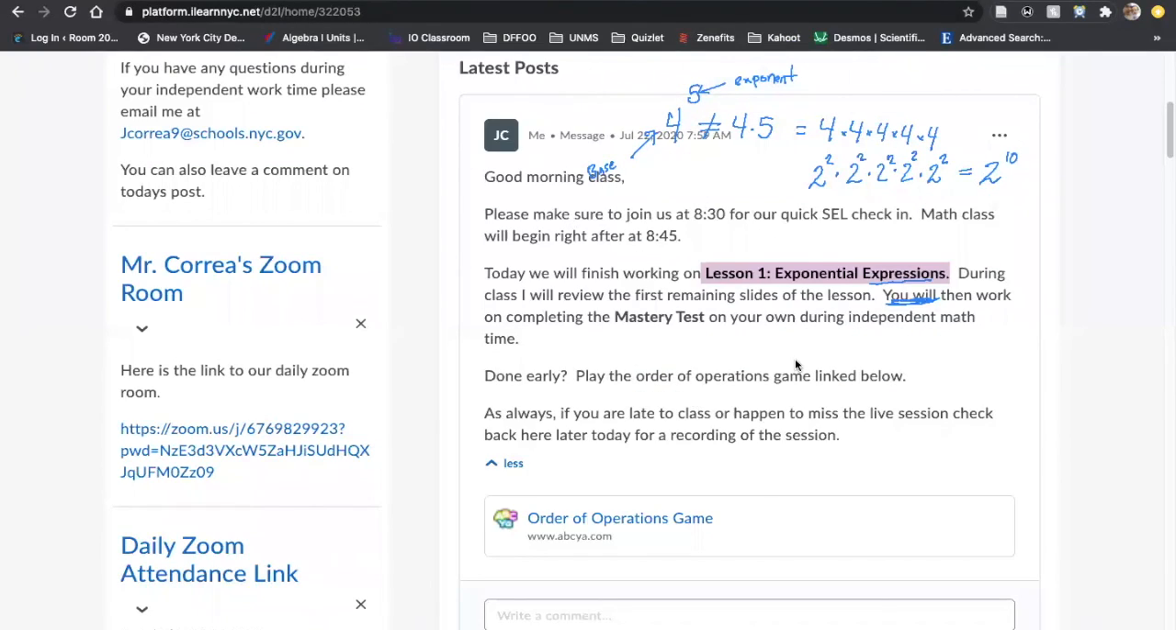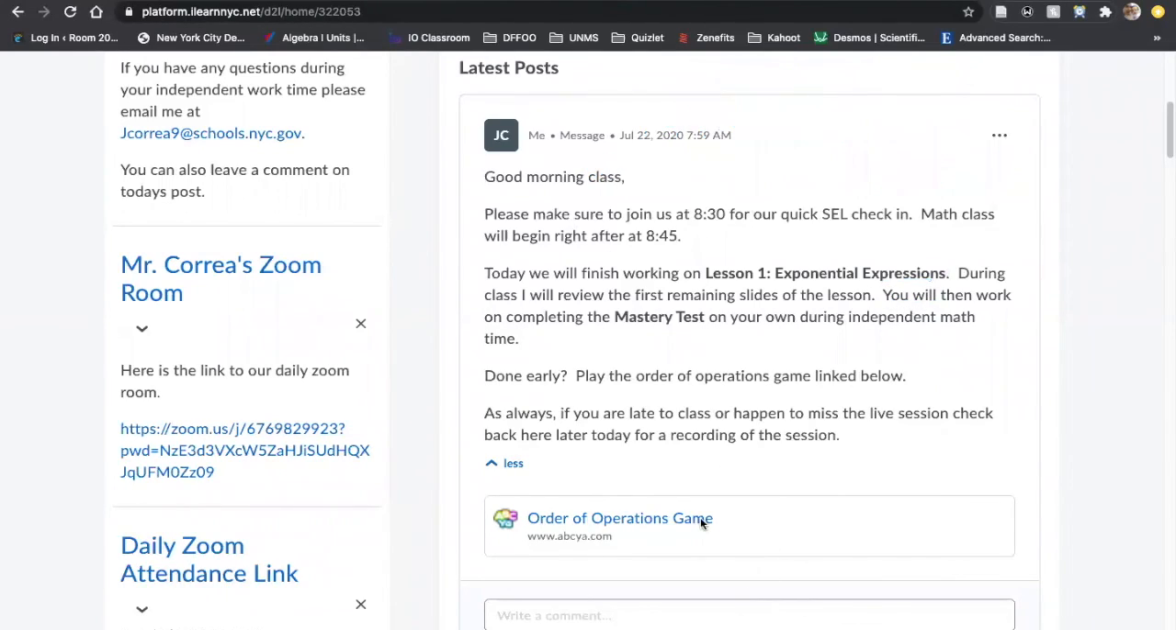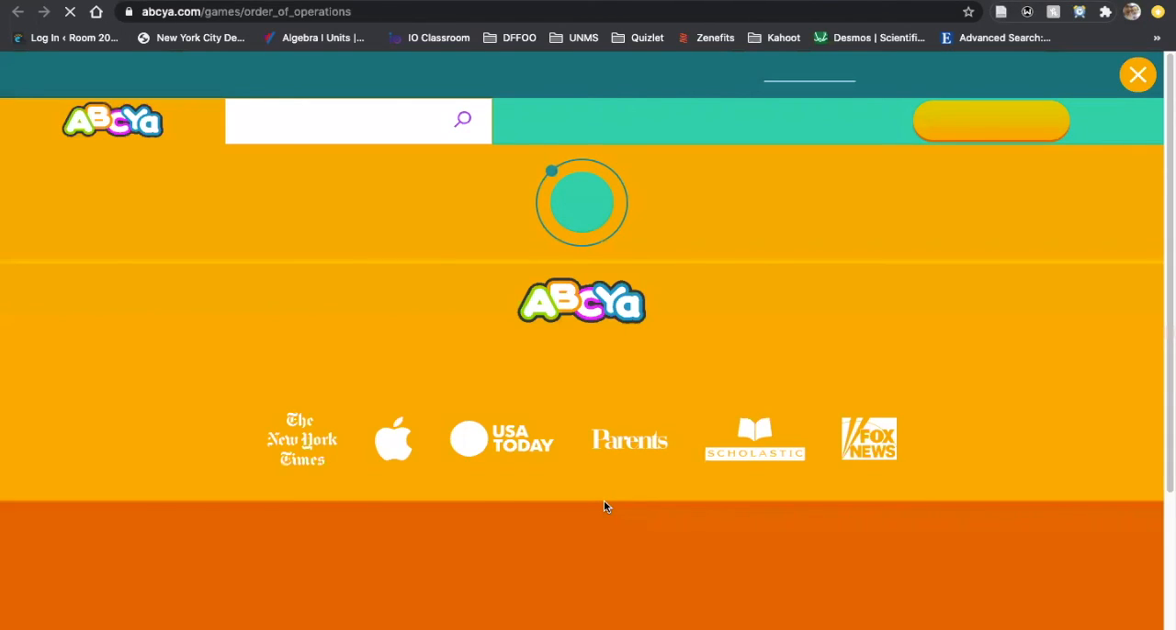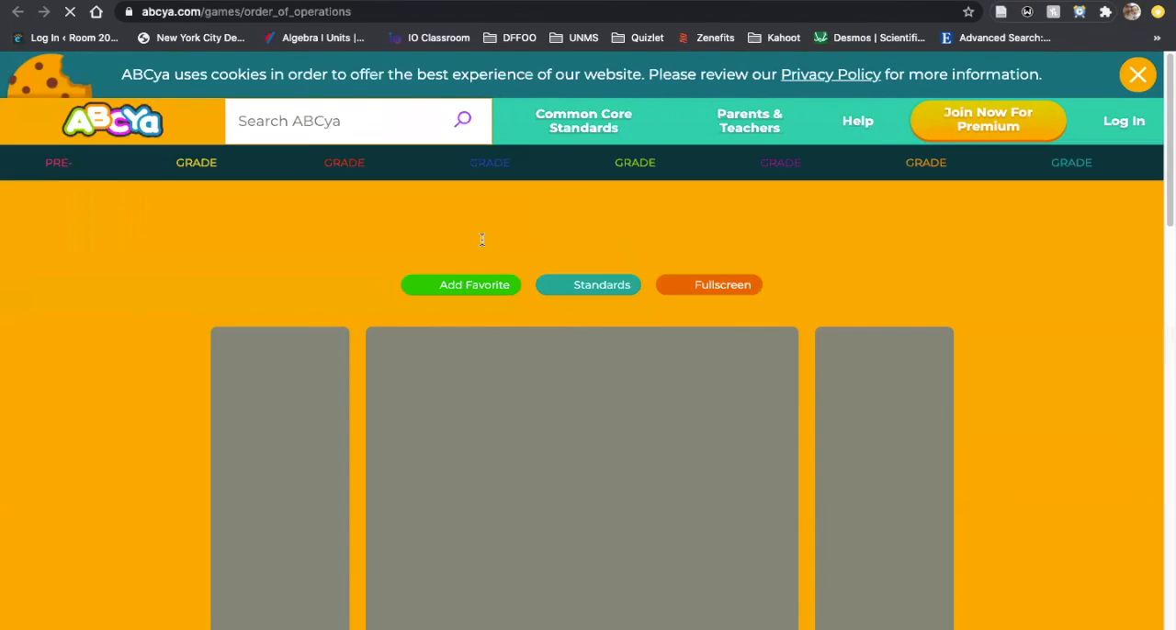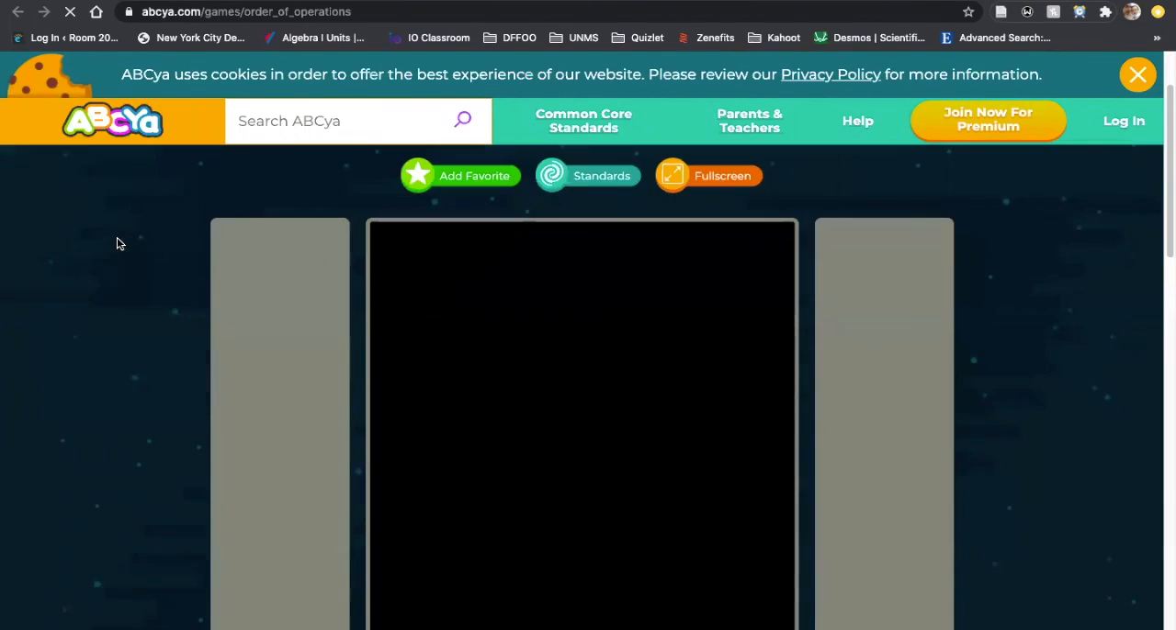There is also a game that involves the order of operations. If you go back to the iLearn class page and look through here, you're going to see an order of operations game, so just click on that link. It's a fun little game. I'm just going to explain to you how it works, and then you can try it on your own pace, all right? Give it a second to load. I don't think it needs flash or anything.